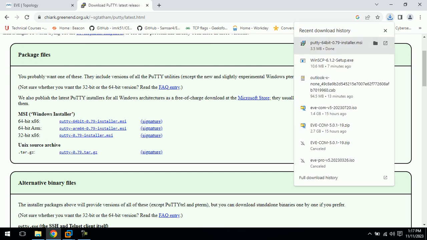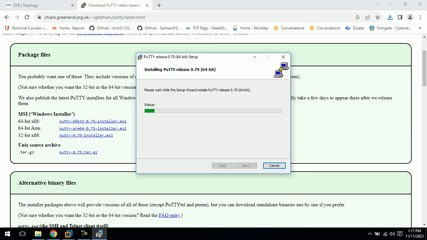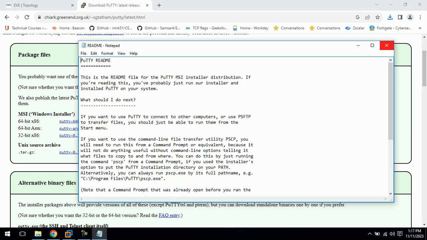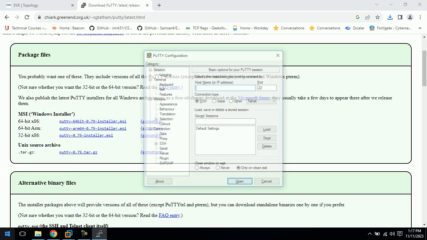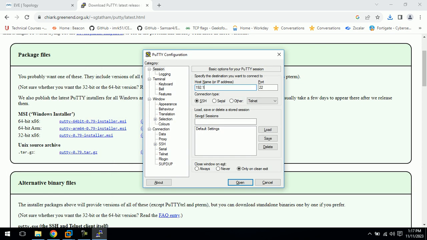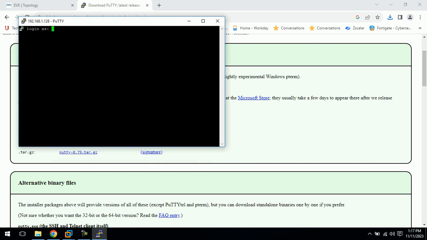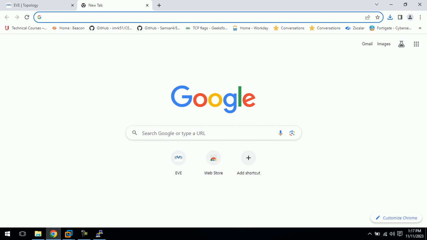Downloaded, install. Now 192.168.1.128, root. Okay, now we are able to log in to EVE-NG.